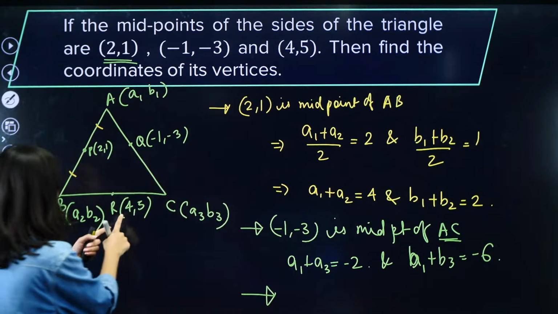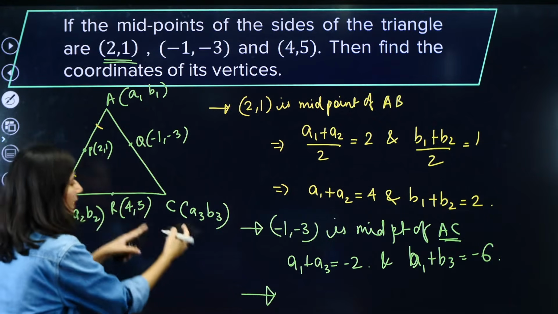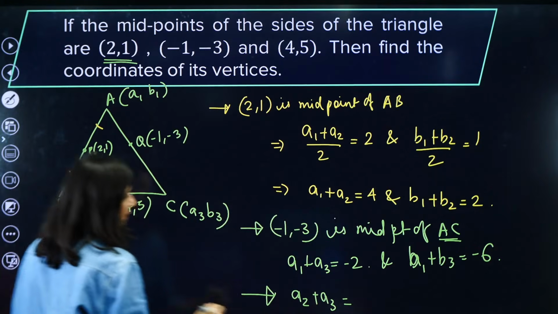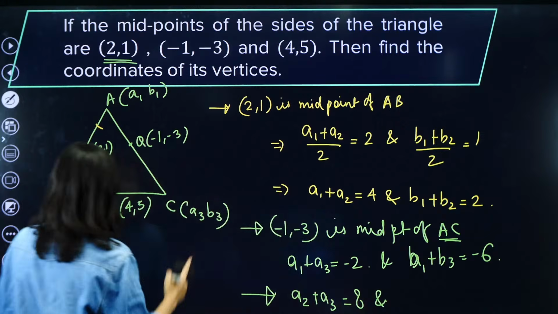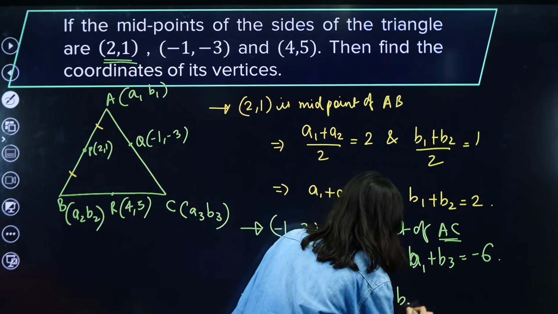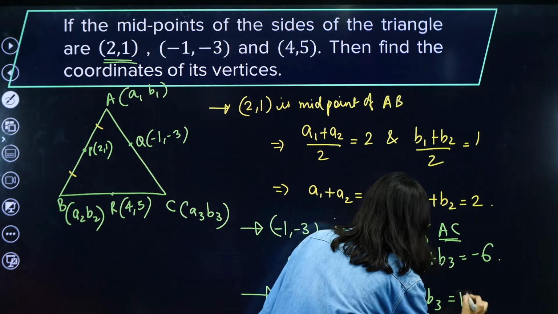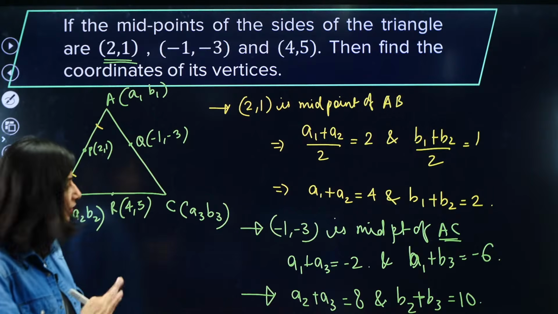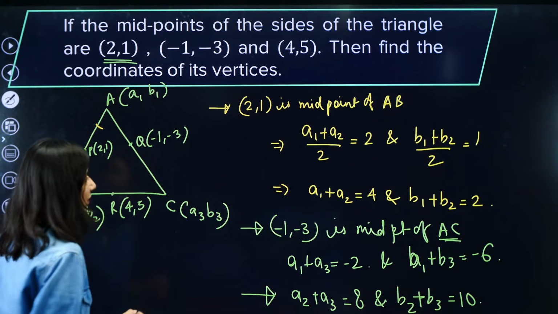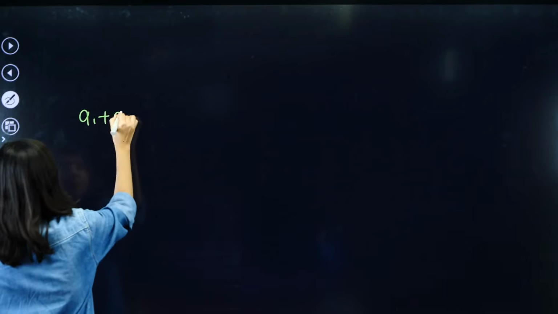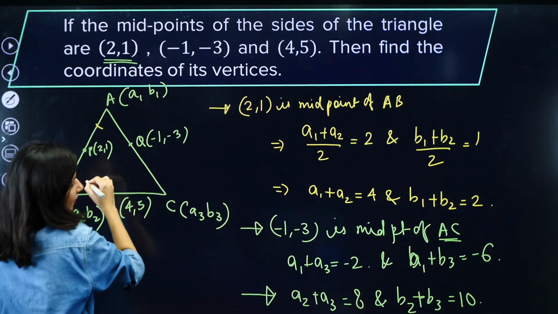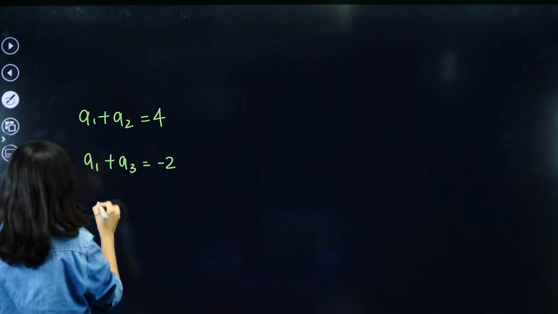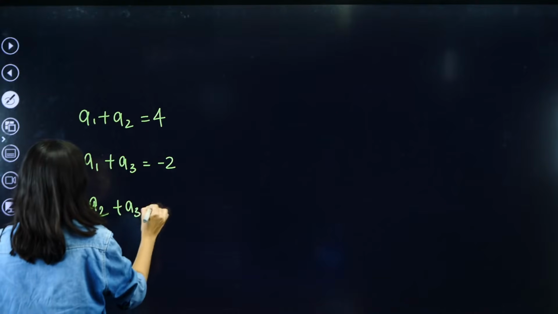Similarly, now about this, can I just write it directly? a2 plus a3, tell me, a2 plus a3 is what? 8. And b2 plus b3 is what? b2 plus b3 is 10. So we have got how many equations? Just copy all these equations on the next slide. a1 plus a2 is coming out as 4. Then a1 plus a3 is -2. And a2 plus a3 is 8.